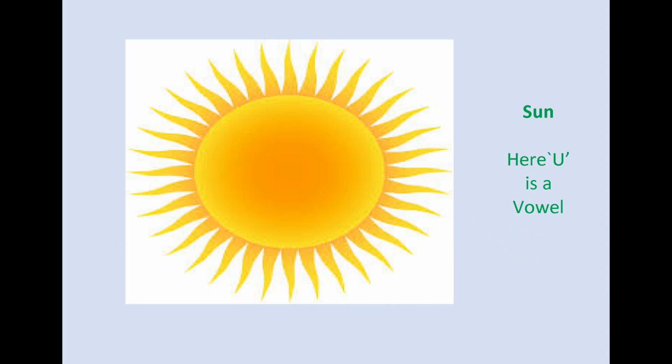What is this picture? This is sun. S-U-N. Sun. Sun is a star. Sun gives us light. Here U is a vowel.